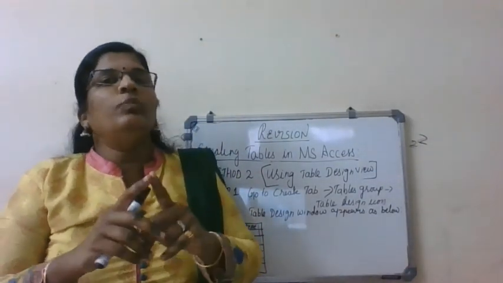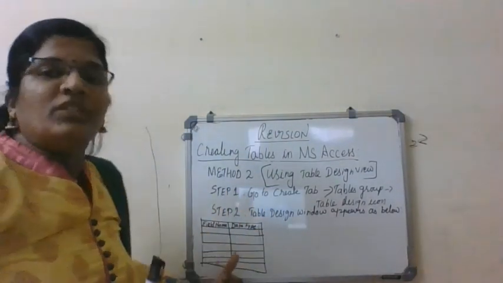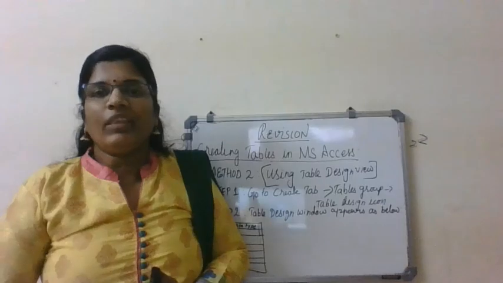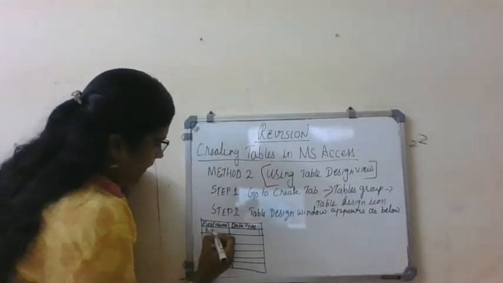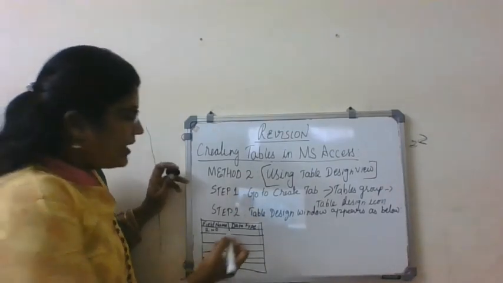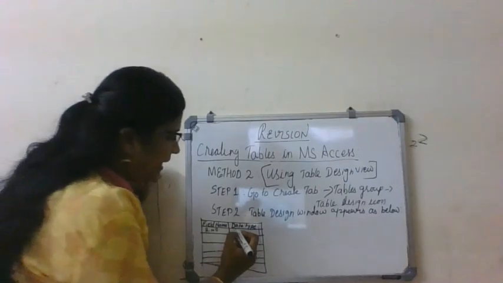When you save, you will have a table with rows and columns with as many fields as you specified here. So the first field you have to specify is roll number. What is the data type for roll number? Yes, it's a number data type.